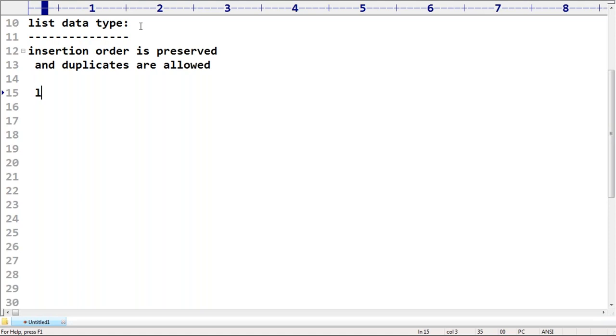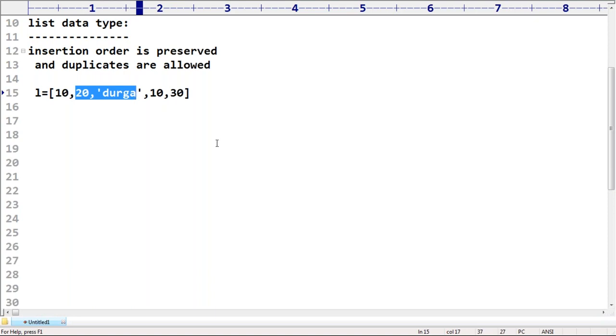Sir, best example here, let me take L is equal to 10, 20, Durga, 10, 30, something like this I'm taking, sir. Observe that in which order we added, the same order will be maintained internally also, sir. Internally the same order by default will be maintained. Now can you please tell, are duplicate objects allowed or not? Please respond. Yes, duplicate objects are allowed. No problem. 10 is coming 2 times. Are you getting? Are different, heterogeneous objects allowed or not? Yes, allowed, no problem at all, sir.